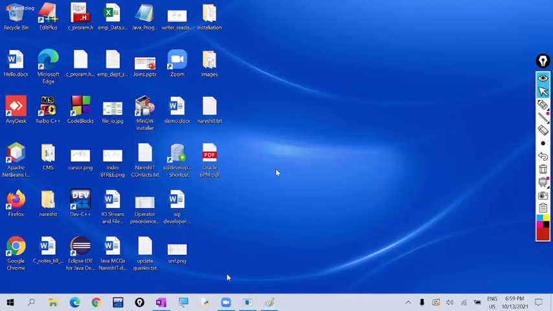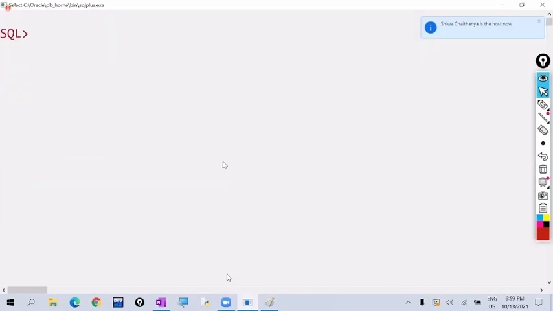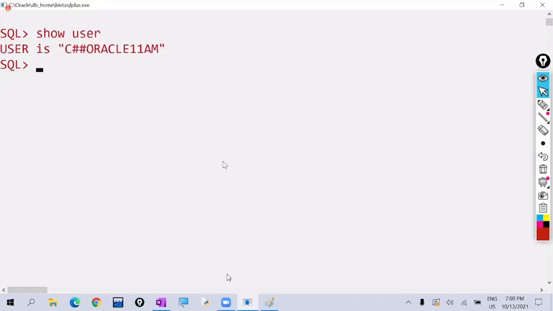Schema means one user. For example, to log in to SQL Plus, I typed one username, Oracle 11 AM, which I have given. Oracle 11 AM is a username. Like that, HR username, Scott username, system username, Ravi username. Every username is called a schema. Who is the current user? I want to see that, so I'm using show user. Oracle 11 AM is the current user.